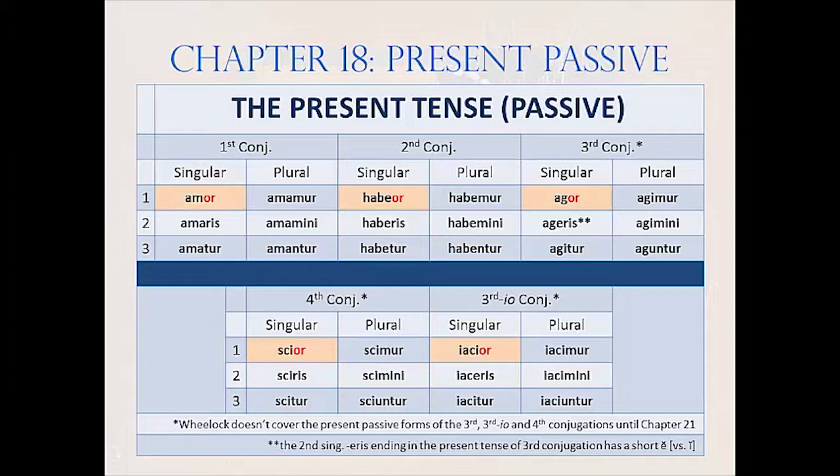across all the conjugations. Also, in third conjugation, from the active second-person singular agis, you would expect to have agiris with an I, but in the passive, the Romans used the thematic vowel E instead. But that doesn't really count as much of an irregularity, because third conjugation regularly interchanges I, E, and U as thematic vowels throughout its forms.